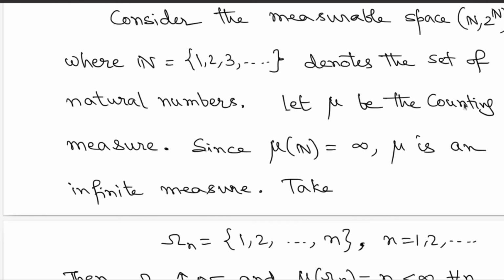Here consider the counting measure. The set of natural numbers is countably infinite, so the number of elements there is infinite. So mu of N, the size of the set N, is infinite. So this is an infinite measure.